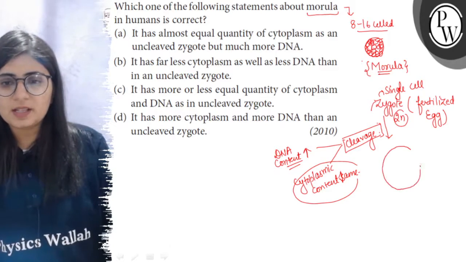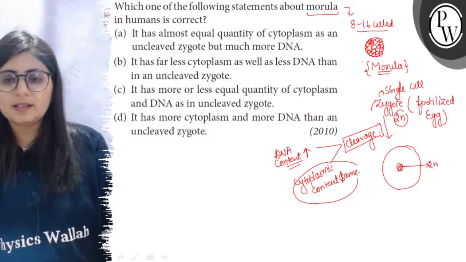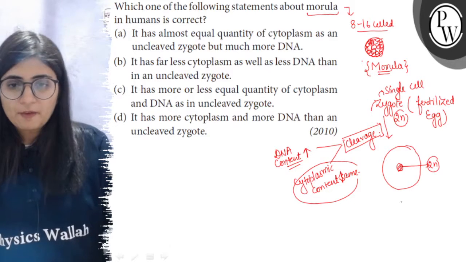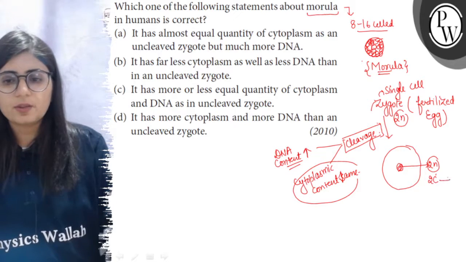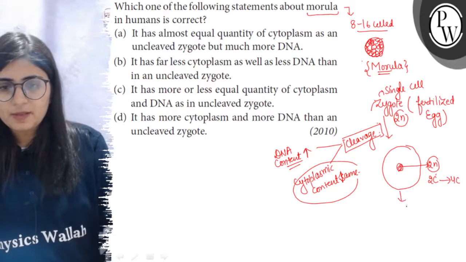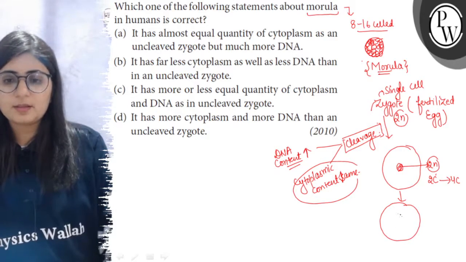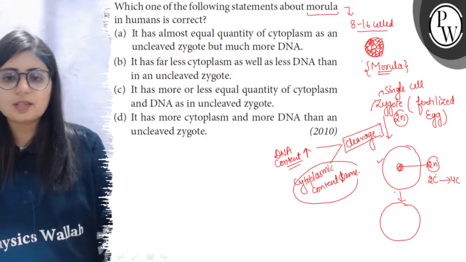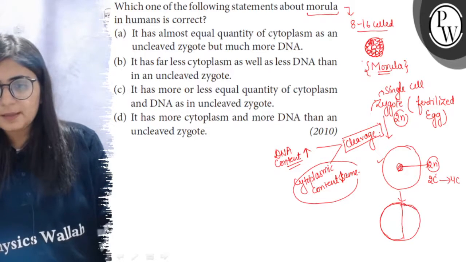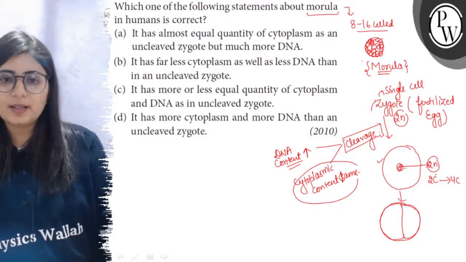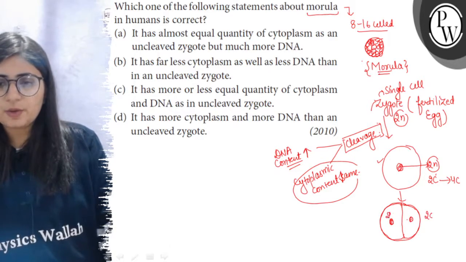Suppose this is the zygote, it has a certain amount of cytoplasm and a nucleus with DNA, and this is diploid. Now before every division there will be a phase of DNA replication. Suppose here the amount of DNA is 2C, so it will become 4C. Now there will be division, but the size of this two cell stage will remain similar to the zygote. Here the blastomeres will form, and they will be smaller than the zygote. Now each cell will receive 2C amount of DNA.